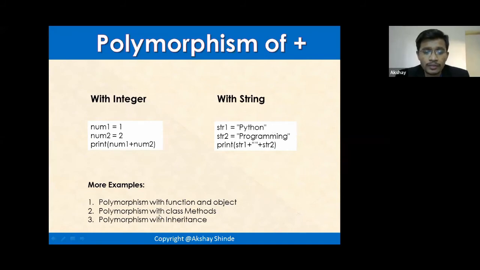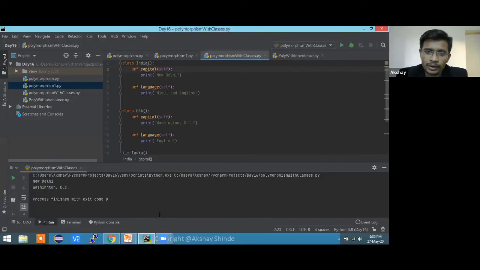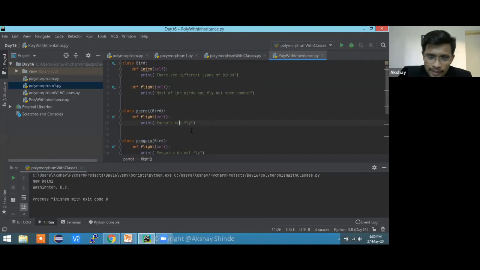So polymorphism with inheritance. Okay. For this you need to have your concepts of inheritance really clear, right? With the addition of inheritance in polymorphism, the concept of overriding is going to come into the picture. Okay, so function overriding. Quickly, I'm just going to show you how we can achieve polymorphism with inheritance. This is an example which I took from a different place.